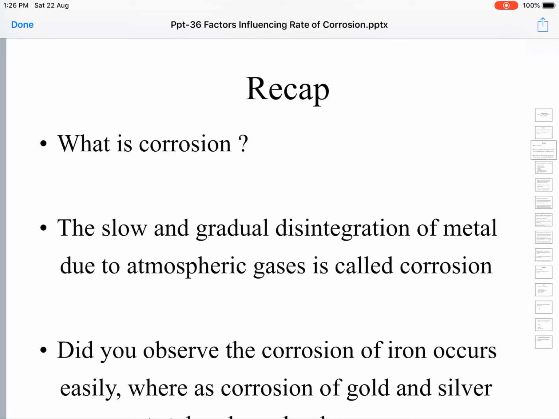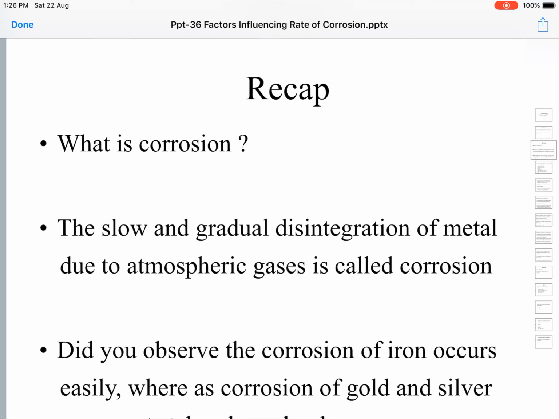If you wear it regularly in your day-to-day work, after a month or two the shine diminishes. We call that tarnishing of gold or silver ornaments.